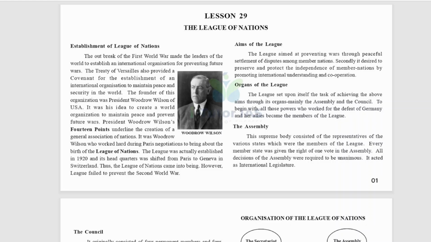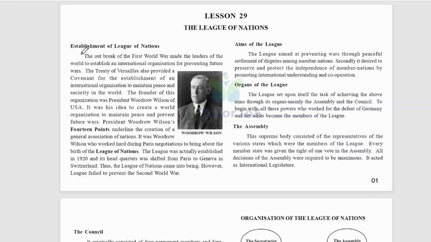Further, we will discuss in this unit all about the League of Nations and its establishment. The outbreak of the First World War made the leaders of the world want to establish an international organization for preventing future wars.